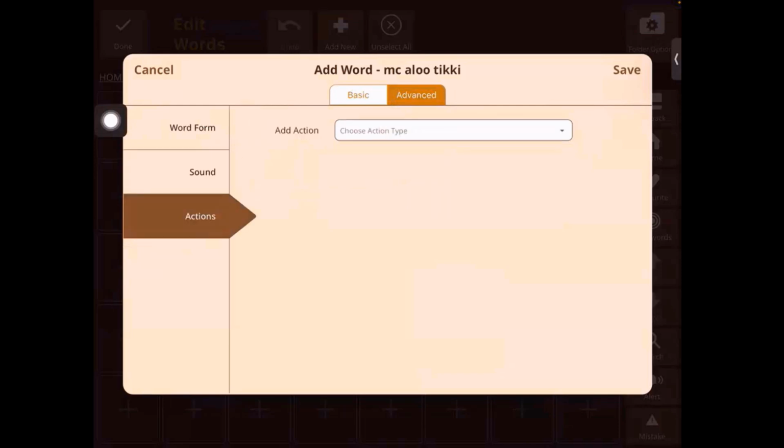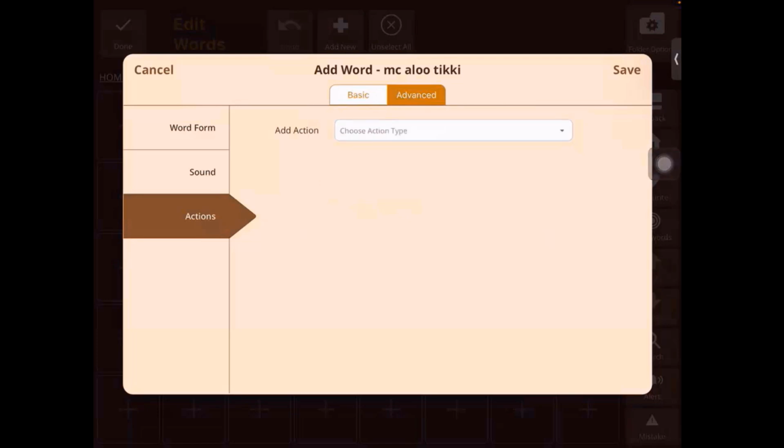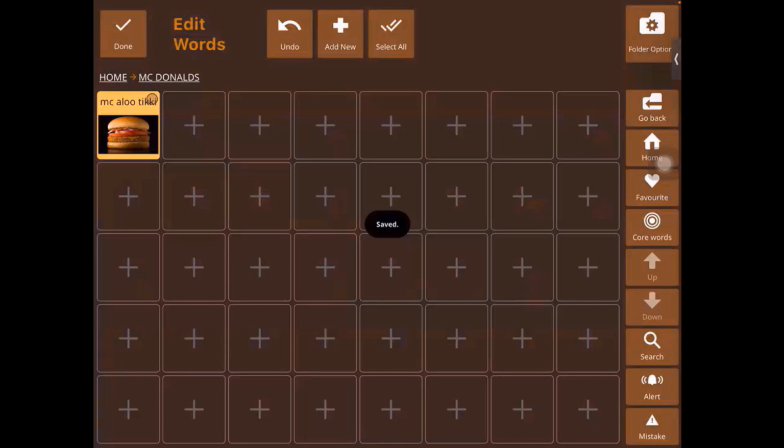And then we have actions. Now this is new. Under actions, again, we have two new settings. So we have adding a YouTube video, and then we have one more called jump to page. So these two, again, we will go into much more detail, but these are two new features that we have added on this screen. So right now we are not choosing it. We will give save. And as you can see, our Mekalutiki word has been added. That is how you add a single word.